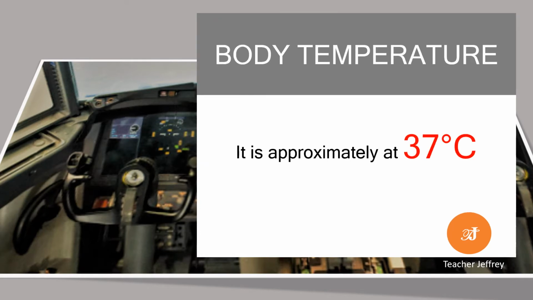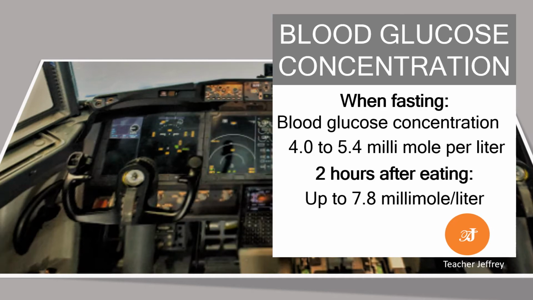For the temperature in our body, it needs to be maintained at 37 degrees Celsius. For the concentration of glucose in the blood, it needs to be within 4 to 5.4 millimoles per liter of blood. That will be for fasting. But 2 hours after eating, it needs to be up to 7.8 millimoles per liter of blood.